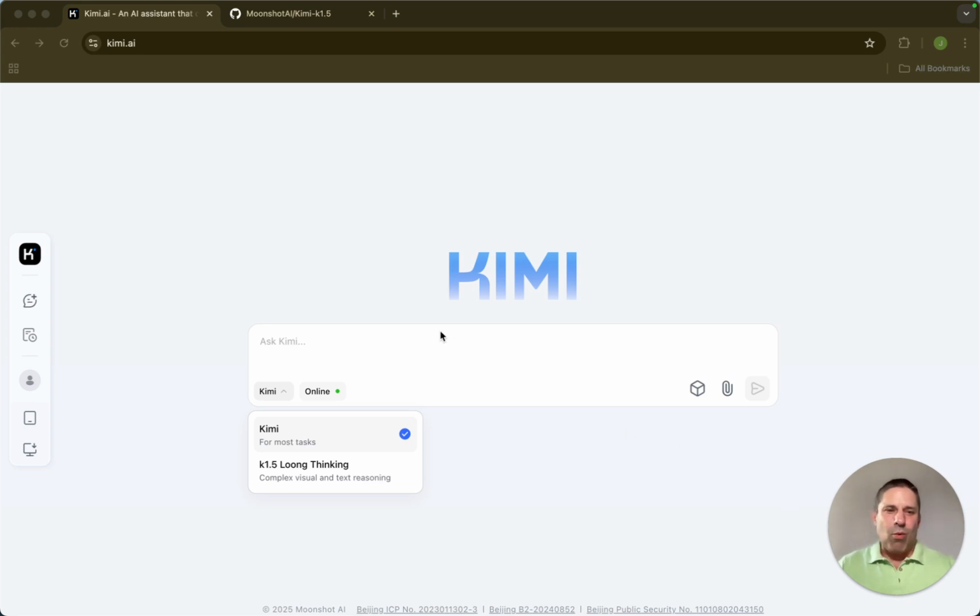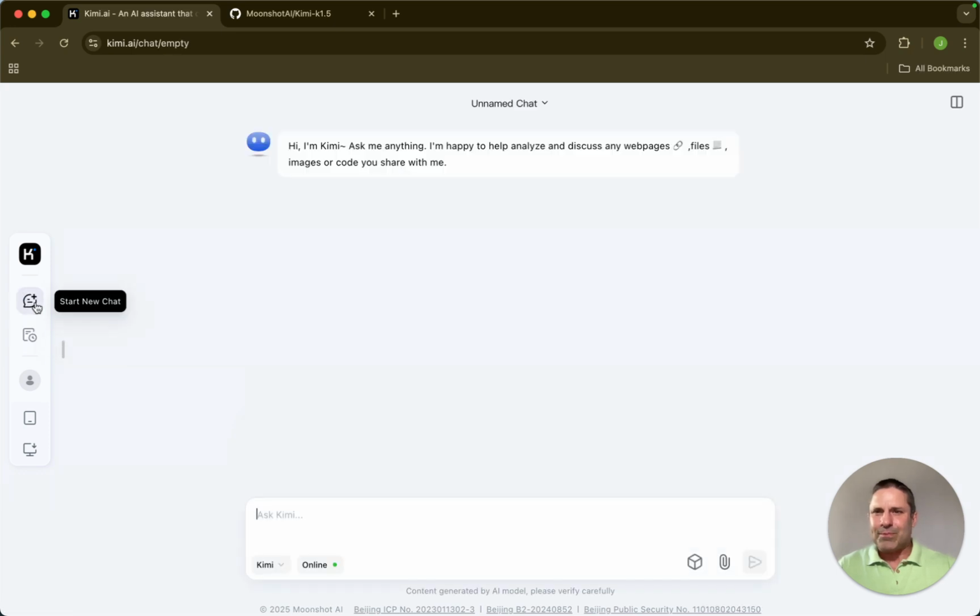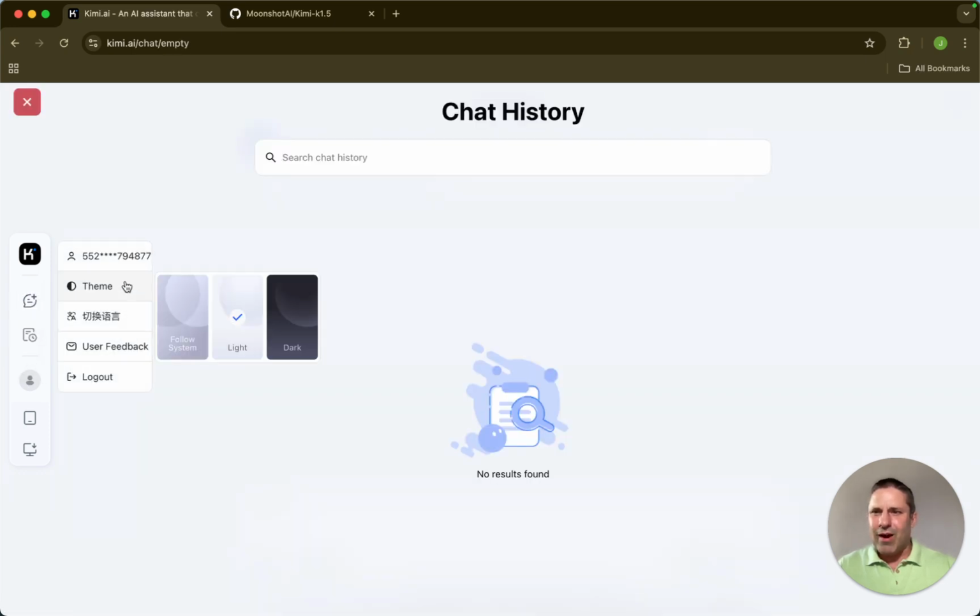For me, I don't worry about having to put in a phone number as opposed to an email. You can see here, it's right here, all the login is based on a phone number. You don't have to put in an email or any personal details. The trade-off of that is I can't prove it. It doesn't really matter to me. I had an uptick in spam calls for a few days, but to me it's worth it to be able to go out, play with these new models, and see what's coming out.